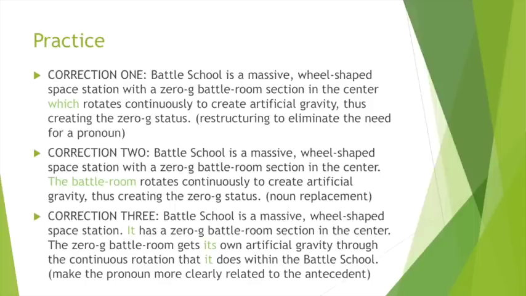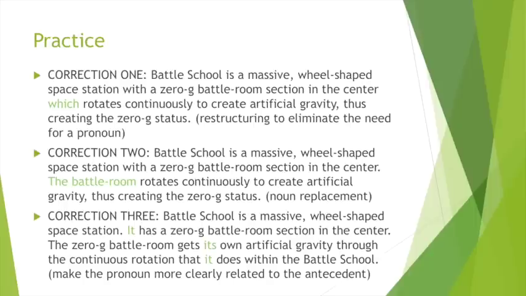In correction 2, we said Battle School is a massive, wheel-shaped space station with a 0G battle room section in the center. The battle room rotates continuously to create artificial gravity, thus creating the 0G status. Here we did a noun replacement instead of a pronoun so that we could specifically say that the battle room rotates continuously instead of it rotates continuously.